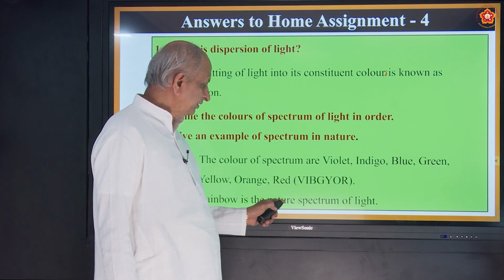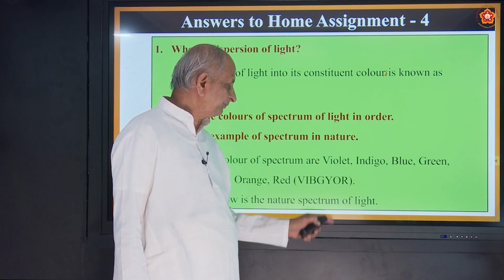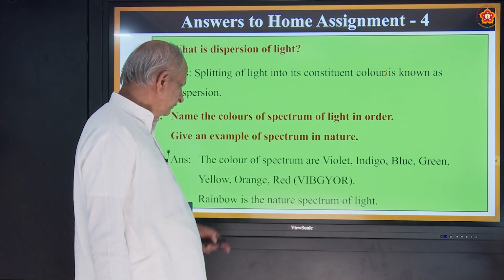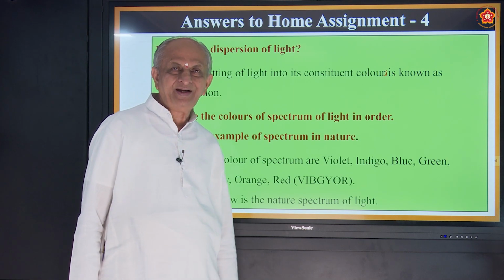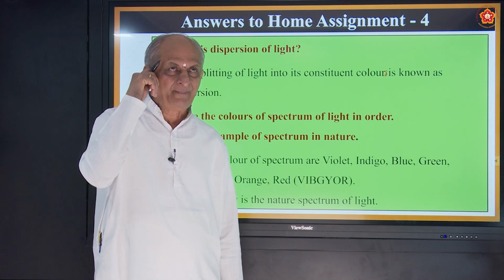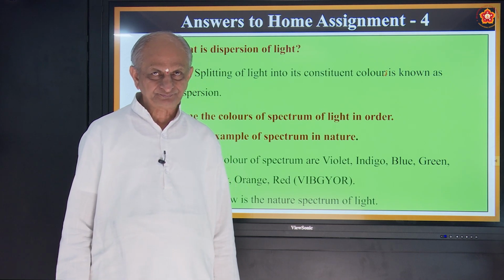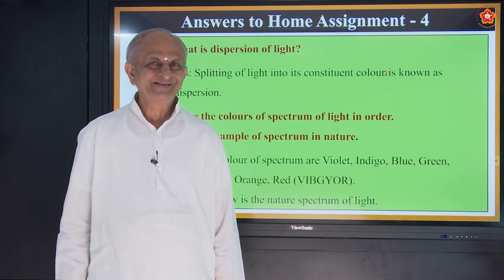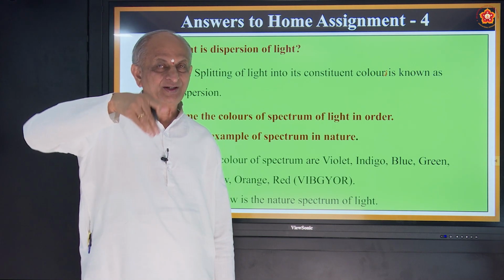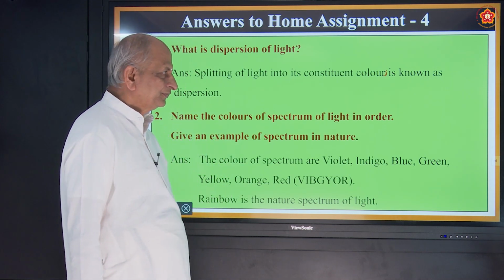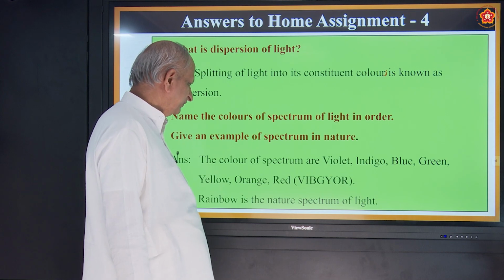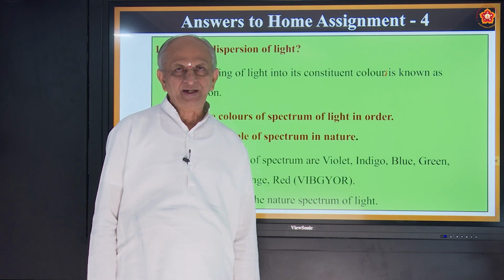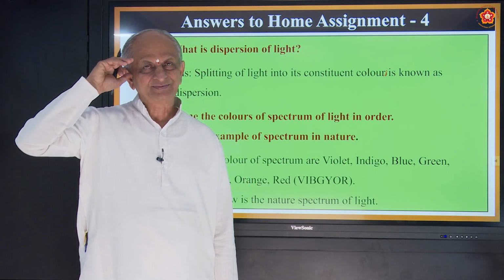Rainbow is a natural spectrum of light. So we can see it, and we discussed also why it happens in the rainy season only, why it is circular in nature. Sometimes you see 2 rainbows, is it not? All this we have discussed. It is a natural spectrum. And what is the source of light there?